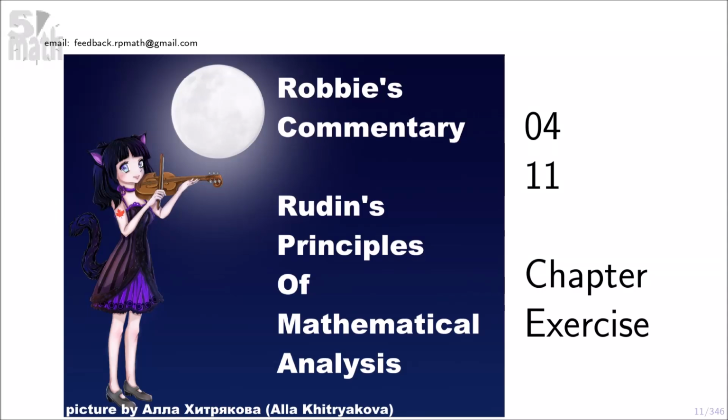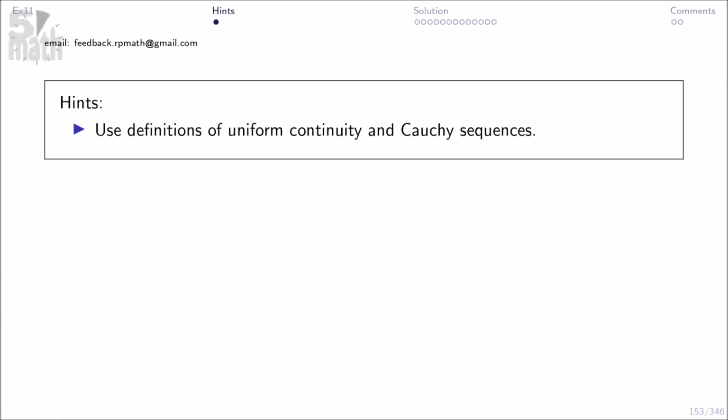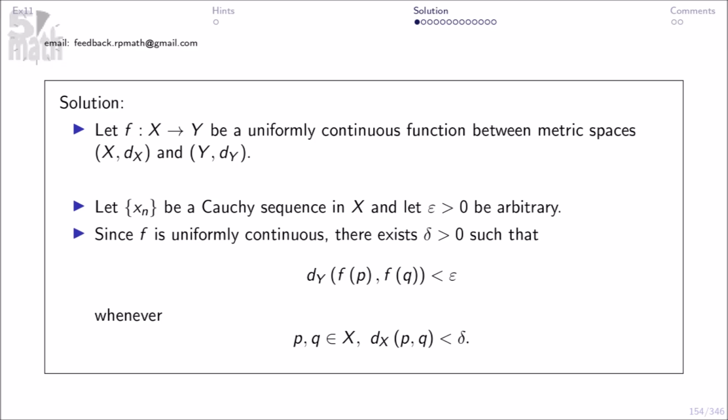Chapter 4, Exercise 11. Use the definitions of uniform continuity and Cauchy sequences. Solution. Let f here be a uniformly continuous function between metric spaces X and Y.